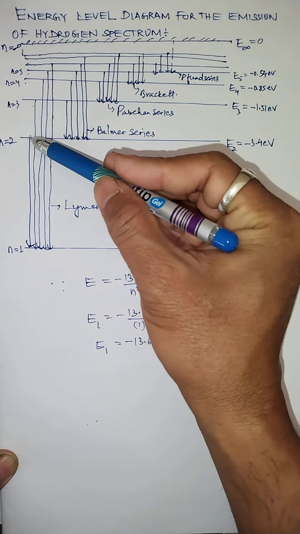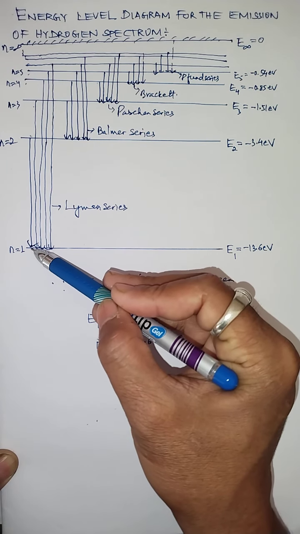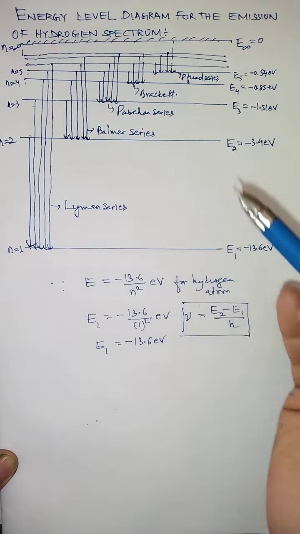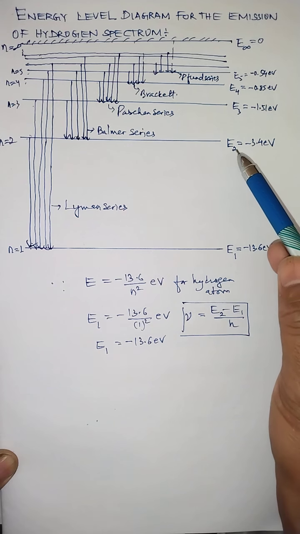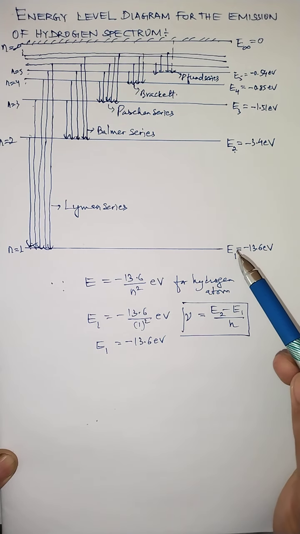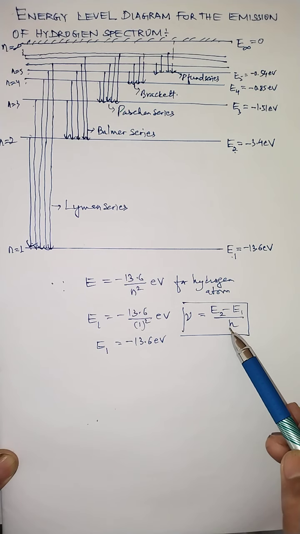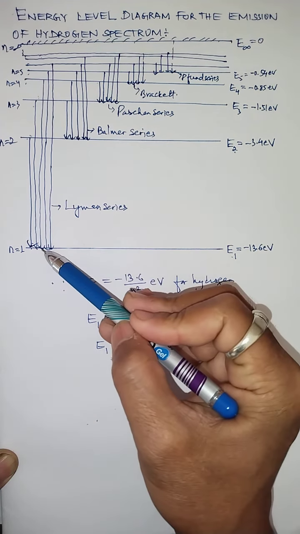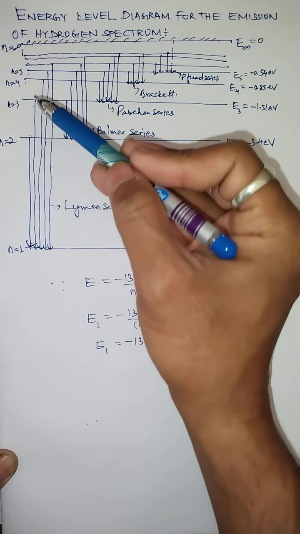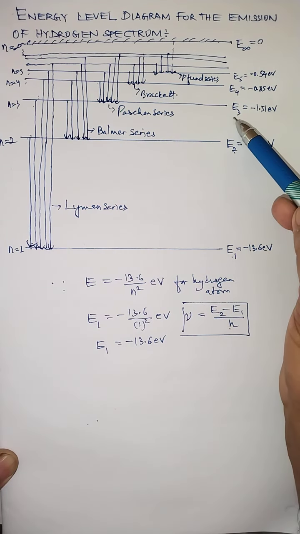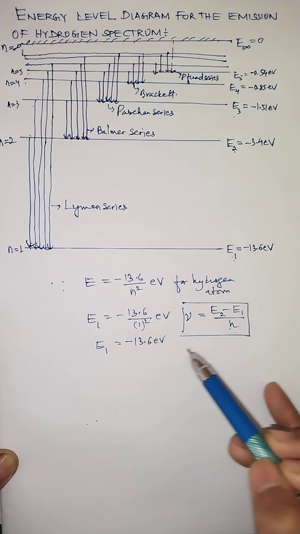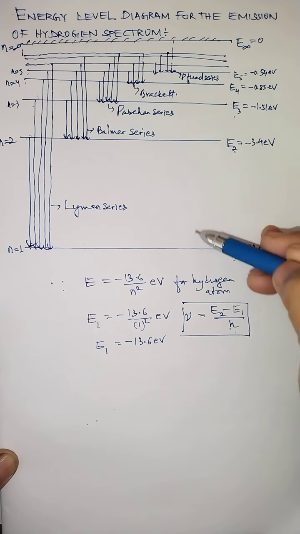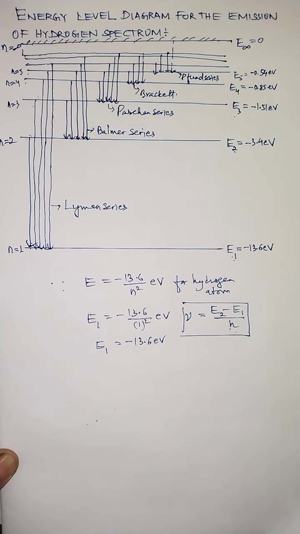So look at just one example. If electrons jump from the second orbit to the first orbit, then the emission of radiation has a definite frequency, and the frequency of emitted radiation when electrons jump from 2 to 1 is measured by the energy in the second orbit minus the energy in the first orbit, divided by h. Similarly, if electrons jump from 3 to 1, the frequency of emitted radiation is measured by E3 minus E1 divided by h. So in this way, we can calculate the frequency of emitted radiation, and it is always measured by the energy difference between the two orbits divided by the constant called Planck's constant.